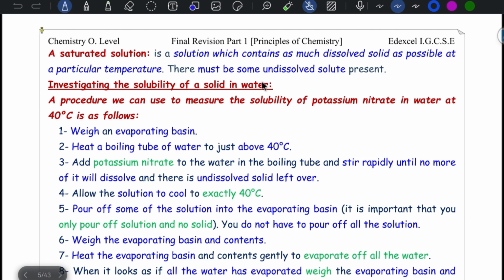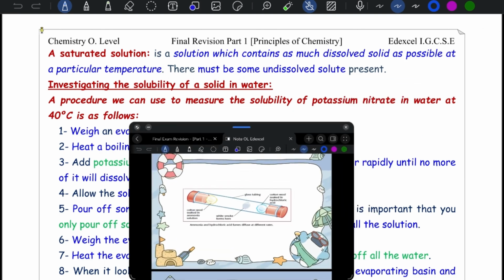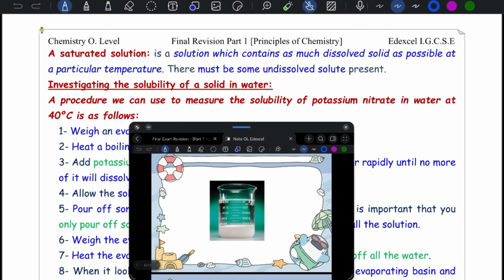It's considered as a solution which contains as much dissolved solute as possible at a particular temperature. There must be some undissolved solute. Look at this, that's the picture of a saturated solution. As you can see, some undissolved solute is present here.